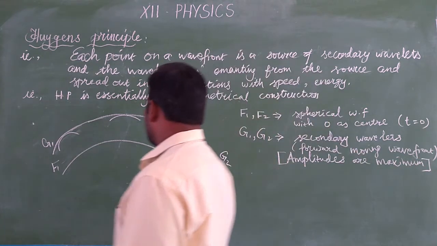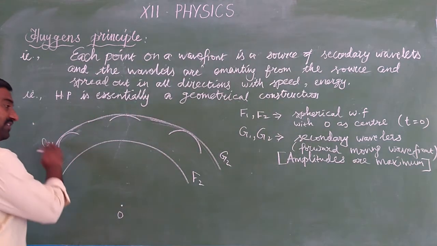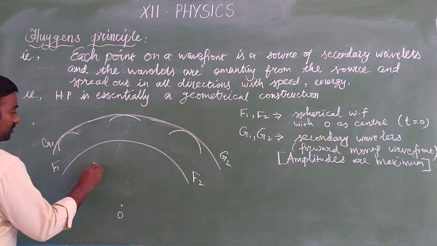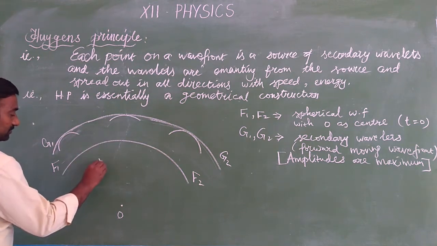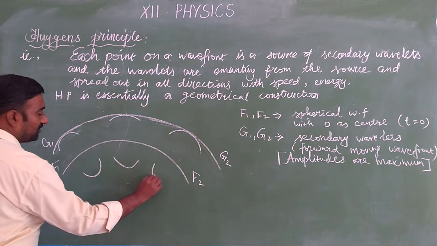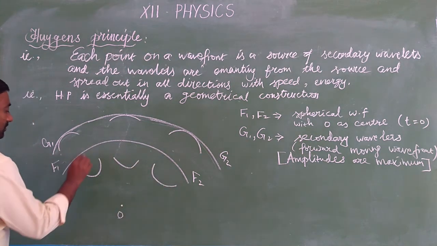But we can also draw a back wave. This is a forward wave, no? So by drawing tangents, for the circle, this is a back wave.